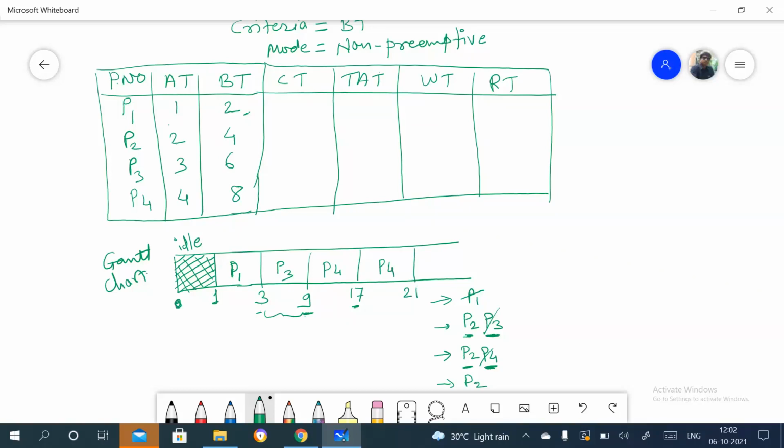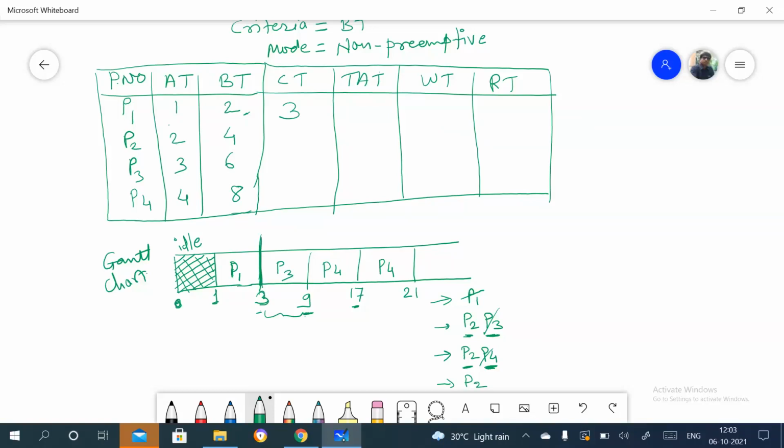Right? Now this is the execution of the processes P1, P2, P3 and P4. From this Gantt chart, we need to calculate the completion time, turnaround time, waiting time and response time. Completion time is very simple. If you consider P1, find the time at which P1 is completed. Here P1 is completed at 3, so we can write 3.